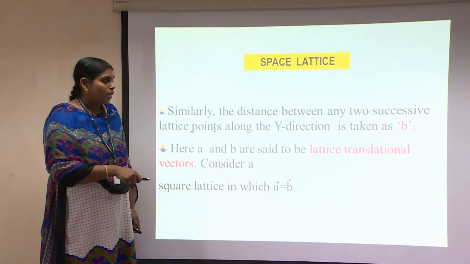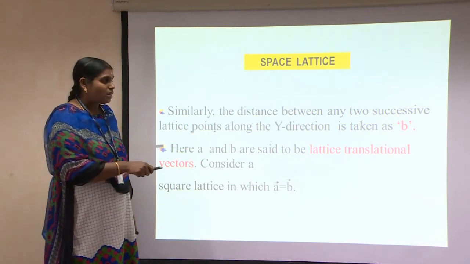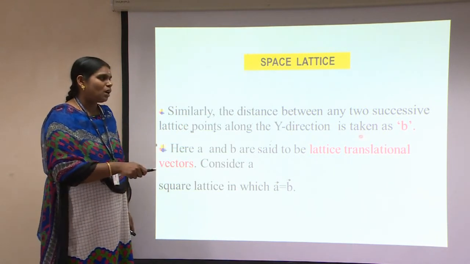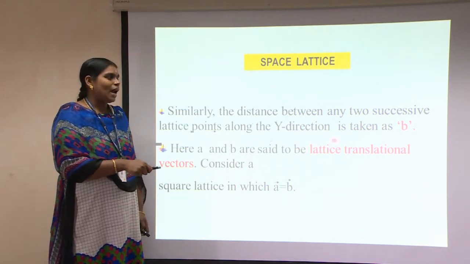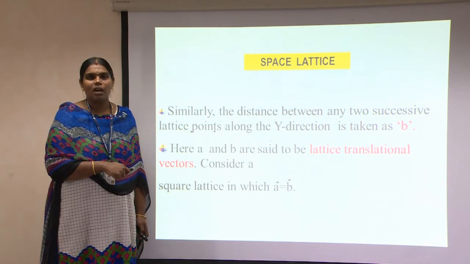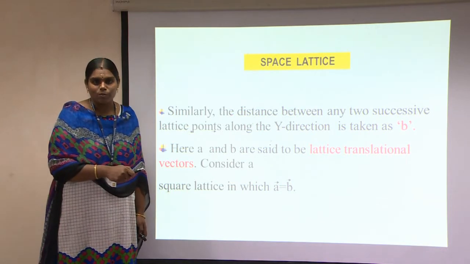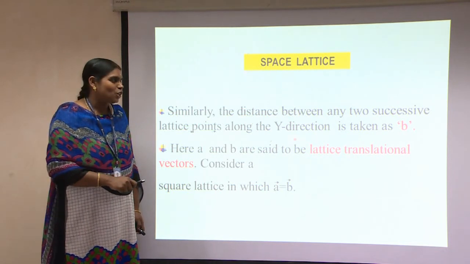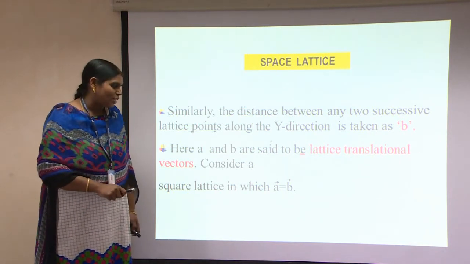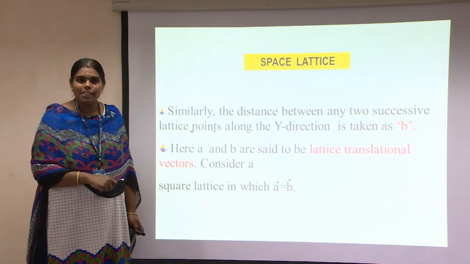And here we can note a term known as lattice translational vectors. This name seems to be somewhat vague, but it is very simple. Lattice translational vectors are nothing but a distance between two atoms. How we represent the distance between two atoms is what we call a lattice translational vector. So it is very easy to calculate.